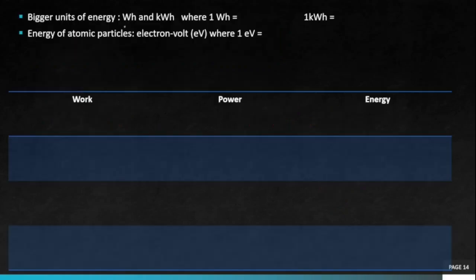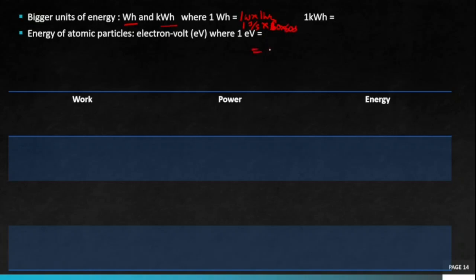So bigger units of power are watt hour and kilowatt hour, where 1 watt hour can be expressed as 1 watt into 1 hour. 1 watt is 1 joule per second, and 1 hour is 60 into 60 seconds.